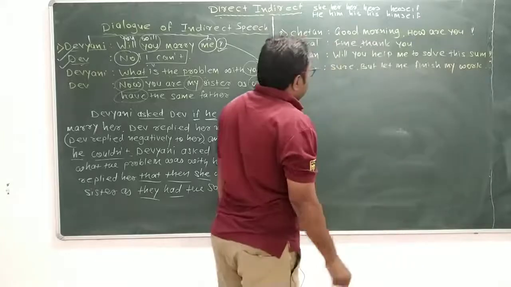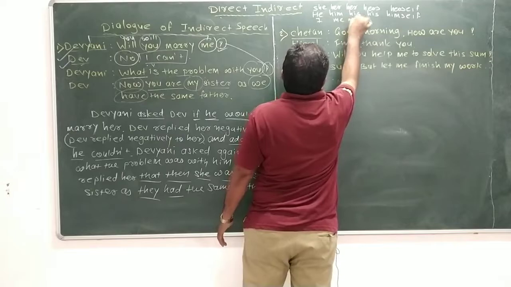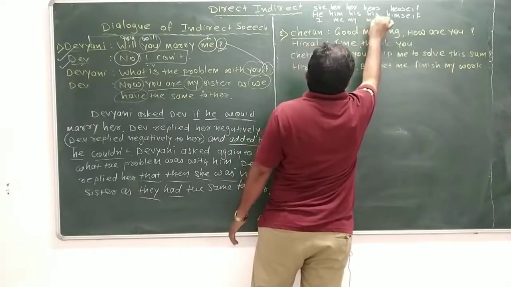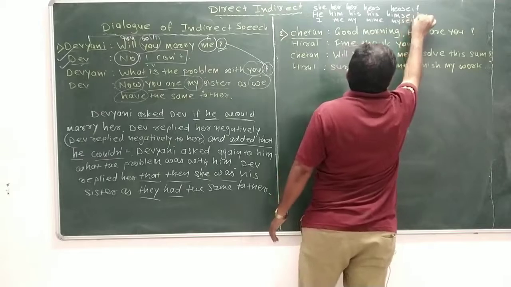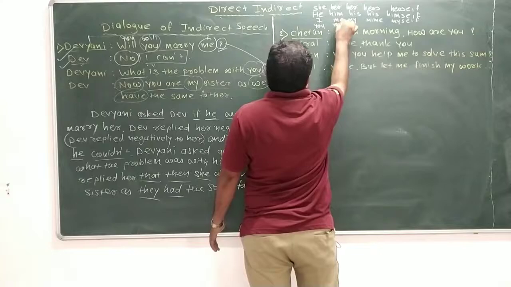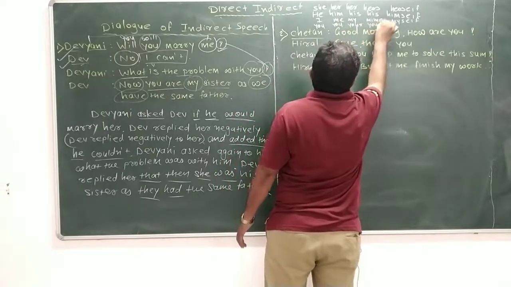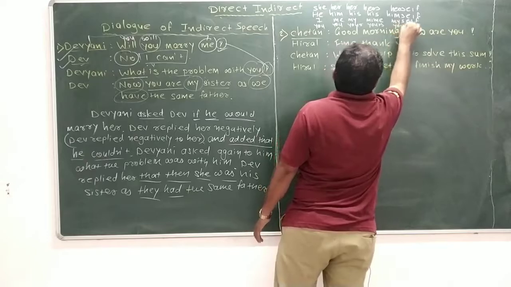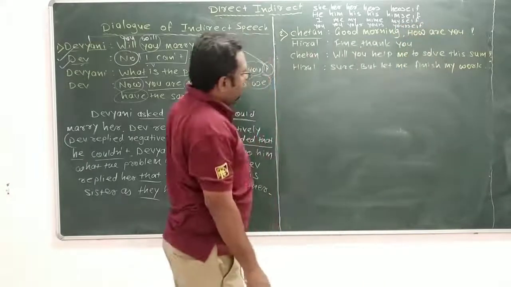Okay, and write it down. I, me, my, mine, myself, and you, your, yours, yourself. Okay, so that you can easily recognize it.